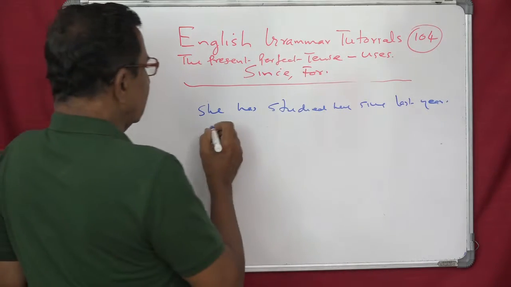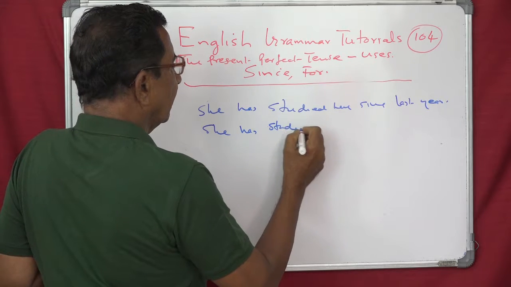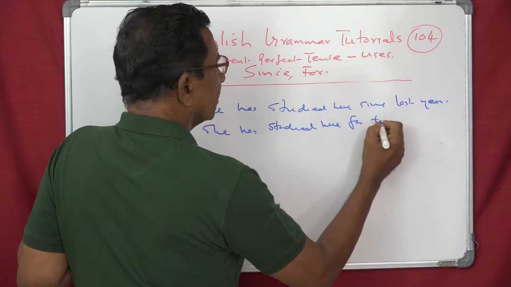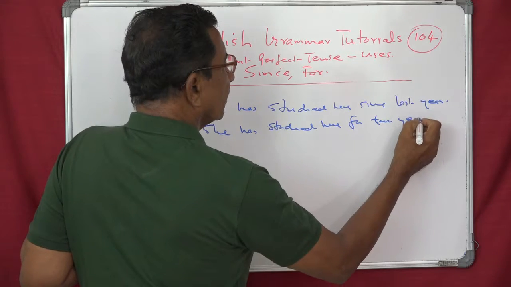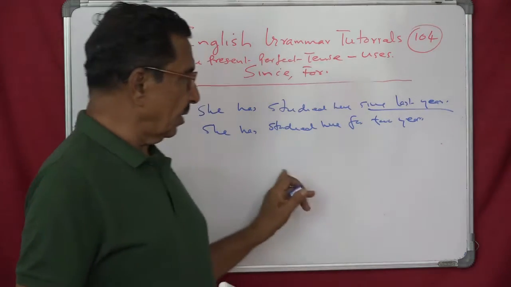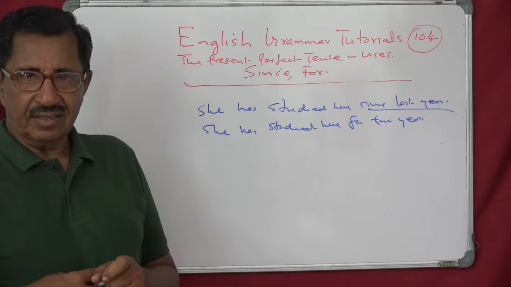But it is, she has studied here for 2 years. See the difference. There is a point of time. But here you have only a period of time. Understand?